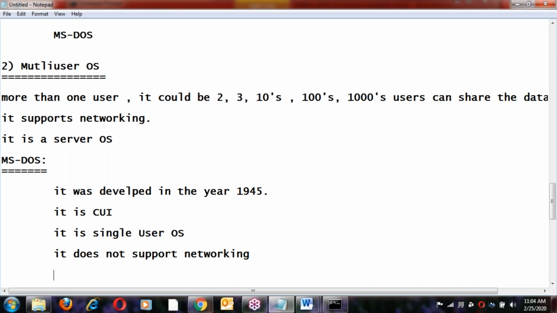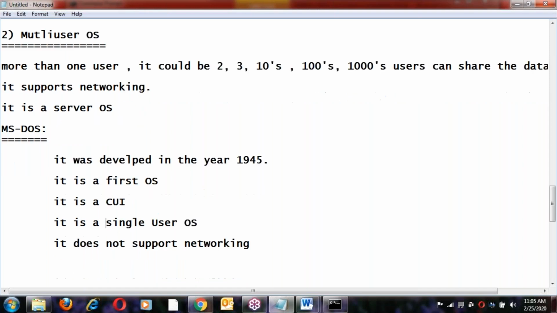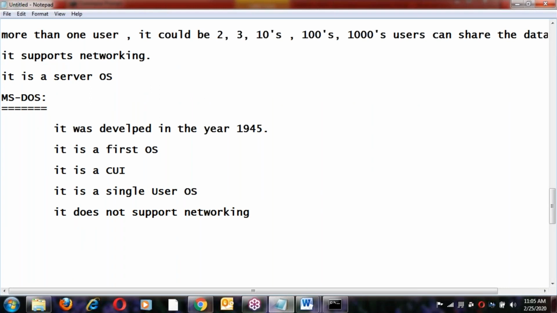This is the first OS in the market. Yes, MS-DOS is the first OS in the software field. It's a character interface, a single user operating system, and it does not support networking. Resources cannot be shared here. Data cannot be shared using MS-DOS. So this is about MS-DOS.